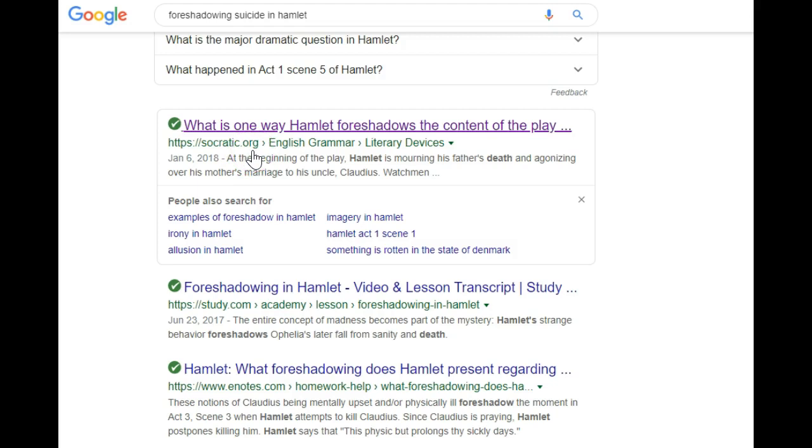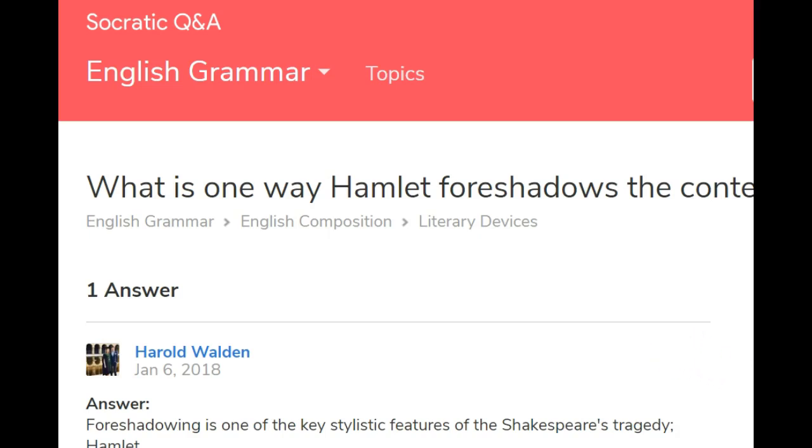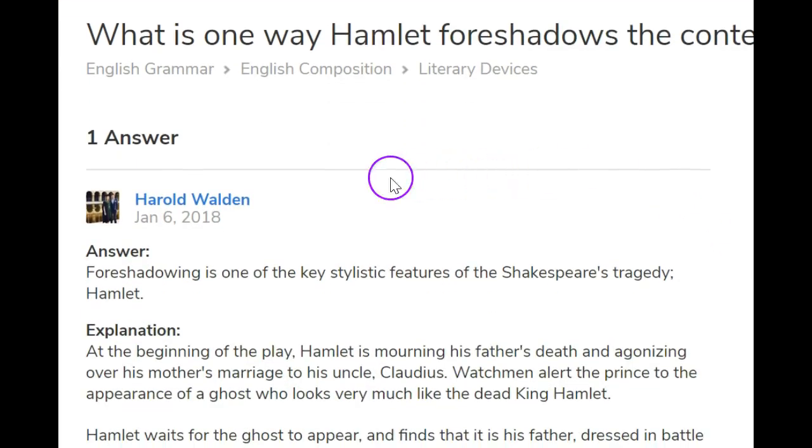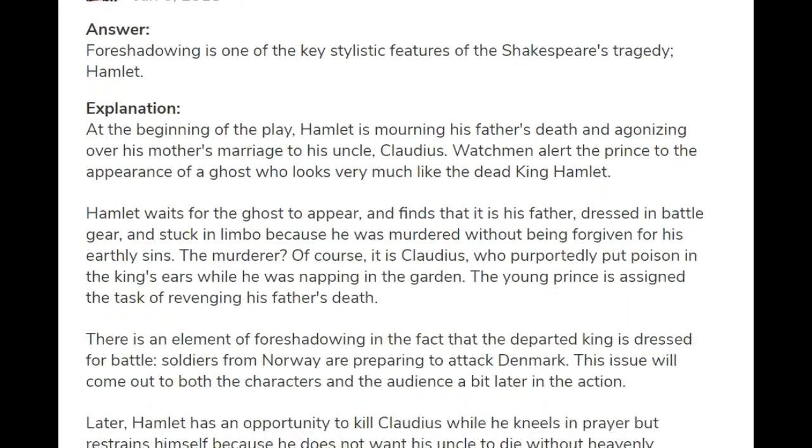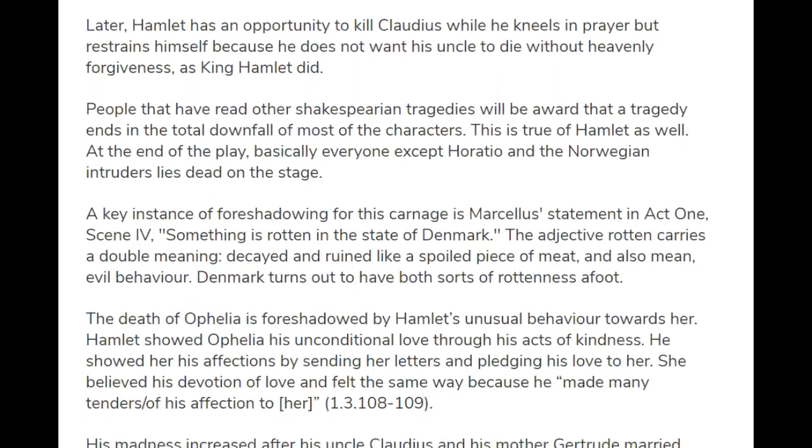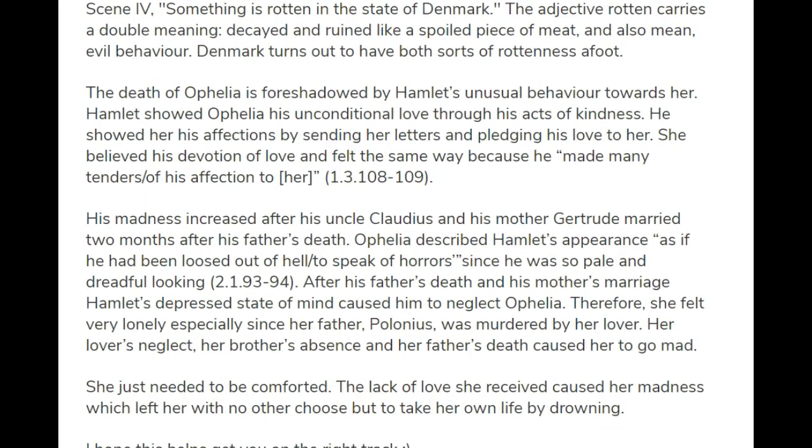Socratic.org is a good website, and I'm going to click on that. And here I am at the article written by Harold Walden. And I read through that article to see what I can use from this to make my point.